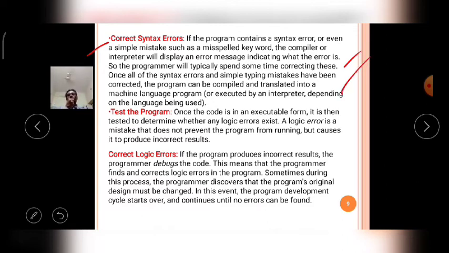That means on completion of the coding of the program, you have to compile that program. That means you have to verify the program, whether it is syntactically error free or not. If the program is syntactically correct, that means there are no errors according to the syntax, then it will give success.